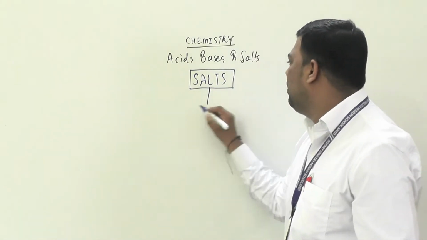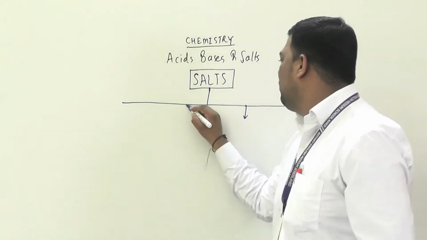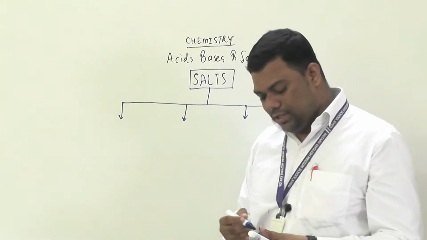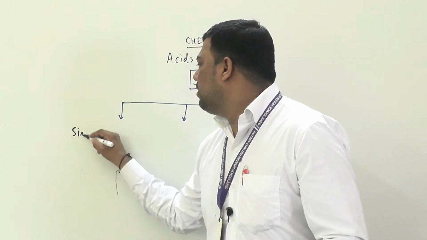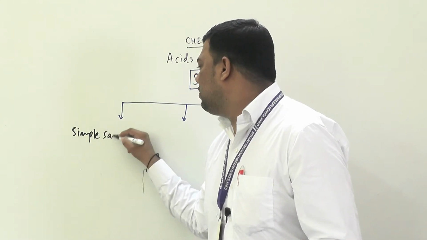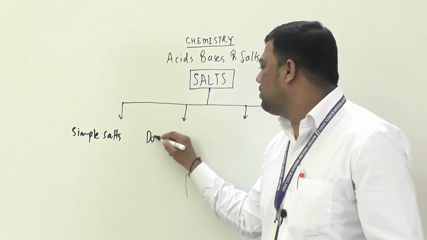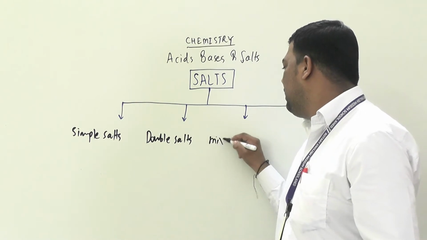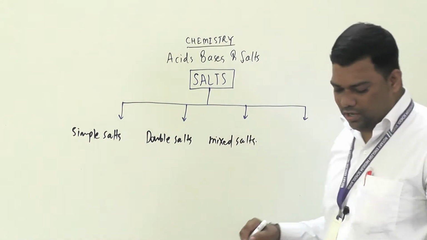Now see here, like that, 1, 2, 3 and 4. First, simple salts. Then double salts. Then mixed salts.